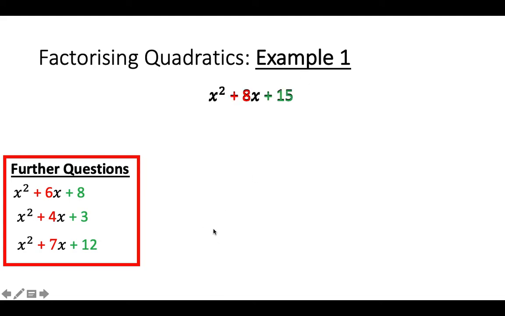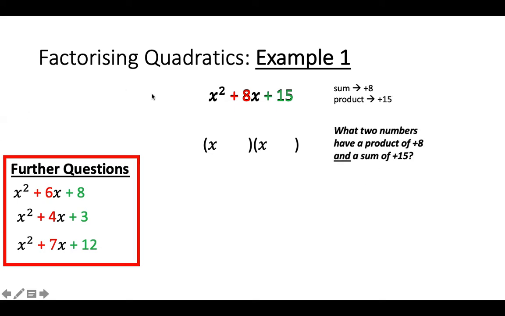So what we need to do is we need to analyse the 15 and the 8 simultaneously. The first thing I do is write this little note to myself, sum of 8, product of 15, and it's a really good practice to write this down as you're learning the topic. Now, as before, we're always focusing on the product number first, the 15. So we're going to write down the two factor pairs of 15. We've got 1 and 15, 3 and 5. Those are our only two options.